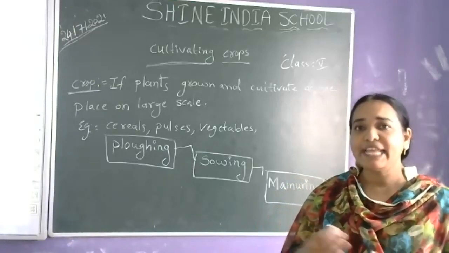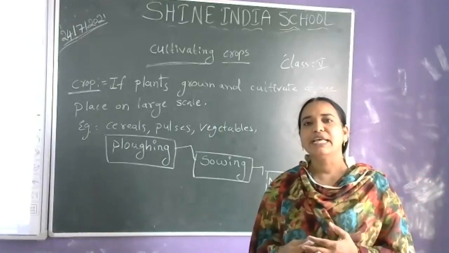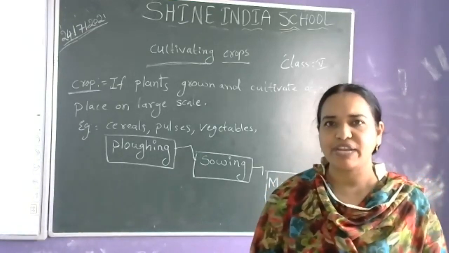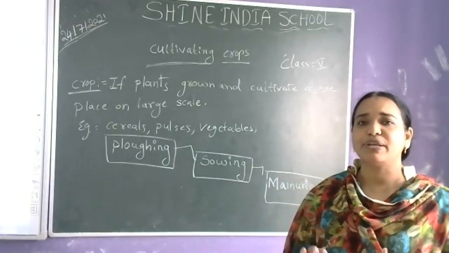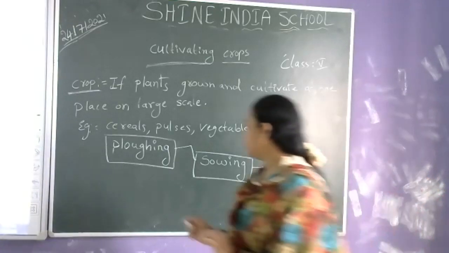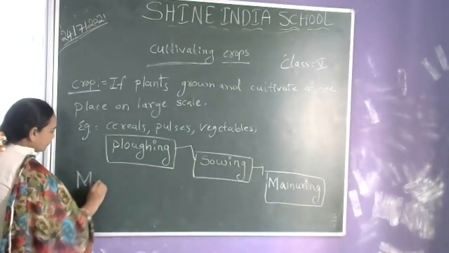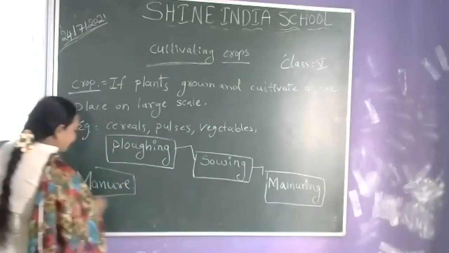So the adding of nutrients, the adding of fertilizers, they may be chemical fertilizers or organic fertilizers. The adding of fertilizers is called manuring. Manure is an organic fertilizer.